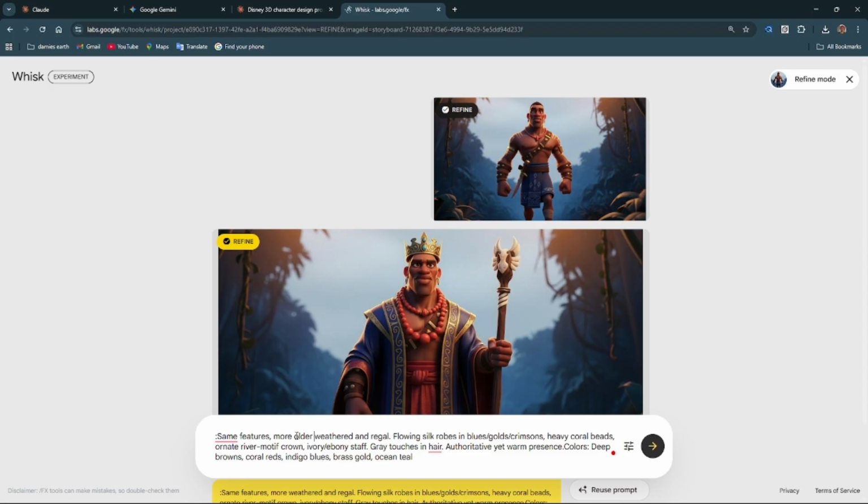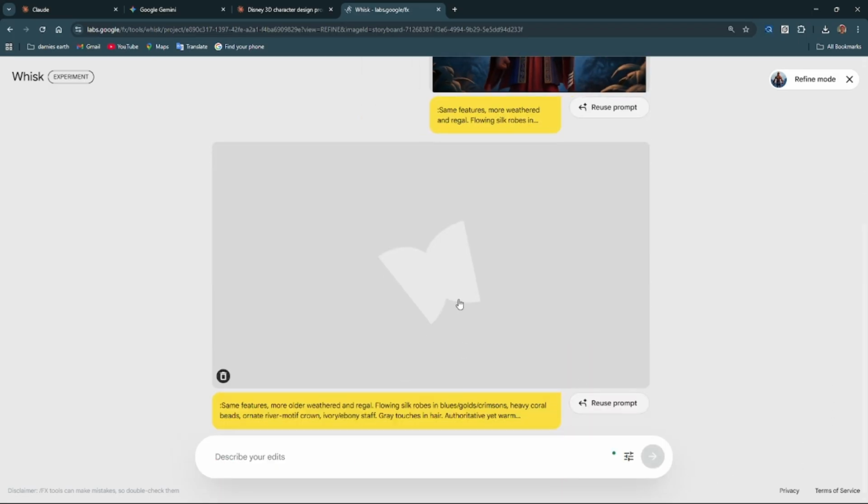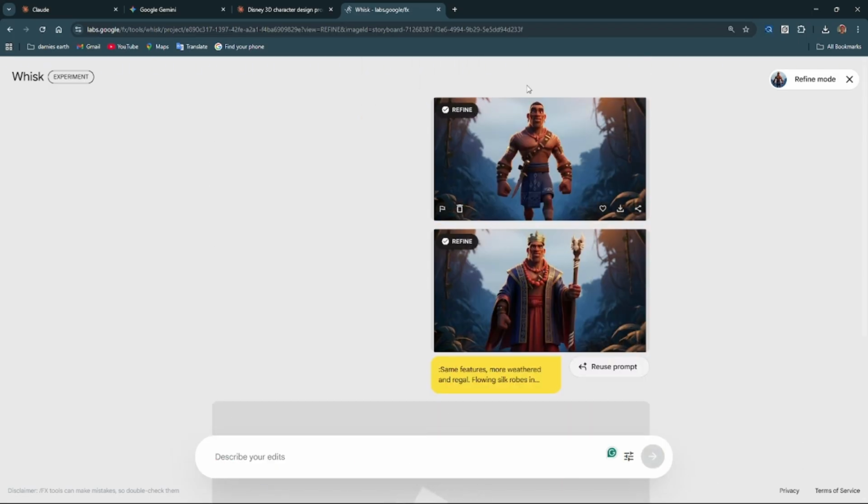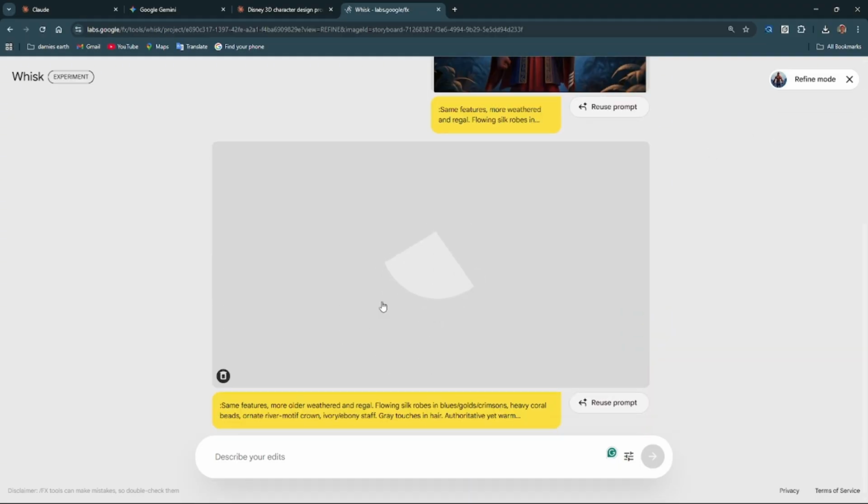So let me just say more older, whatever. Because here now he's wearing his apparel, but here he's not a king at this point. At this point he's not a king, but here he has already become a king. Okay, so I want to create an older version of him.